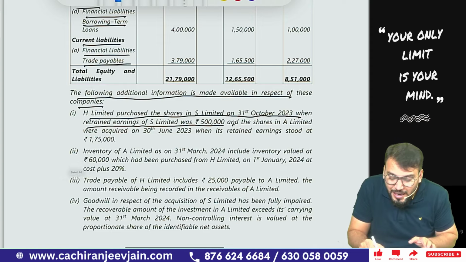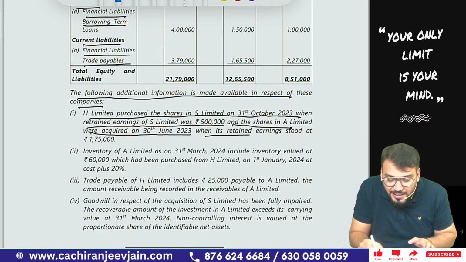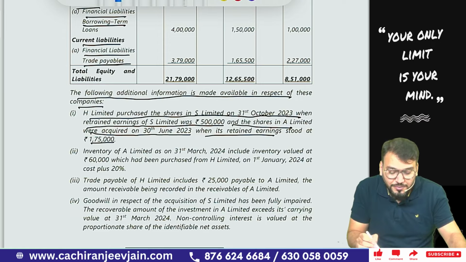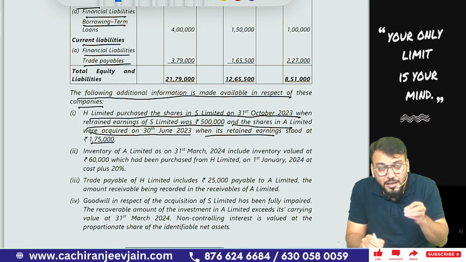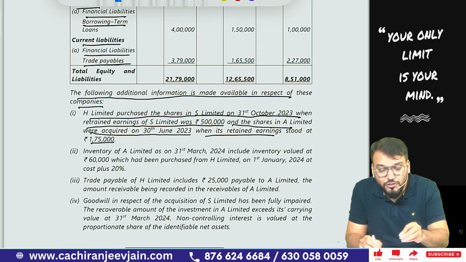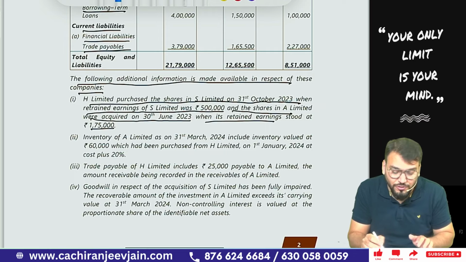Got this point? And the shares in A Limited were acquired on 30th June 2023 when the retained earnings stood at rupees 1,75,000. Understood this point? Correct? So it means the investment in A Limited was acquired on 30th June 2023, and on that date retained earning has been given, that is 1,75,000.